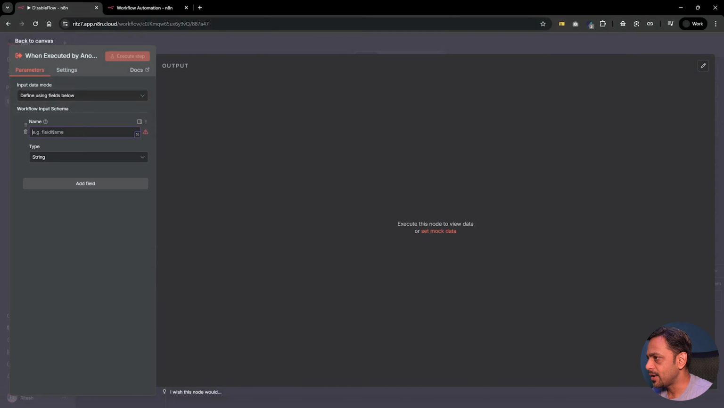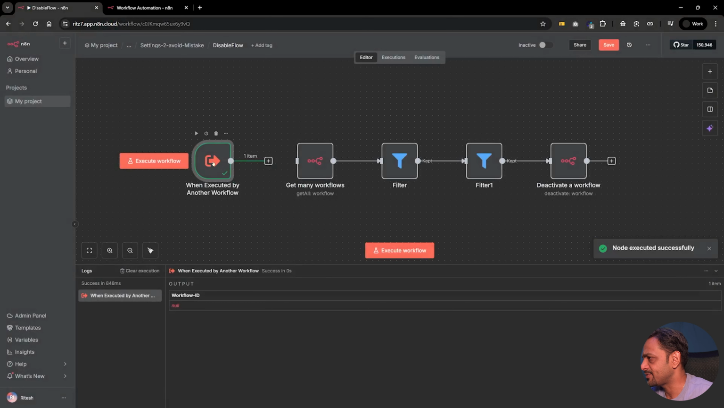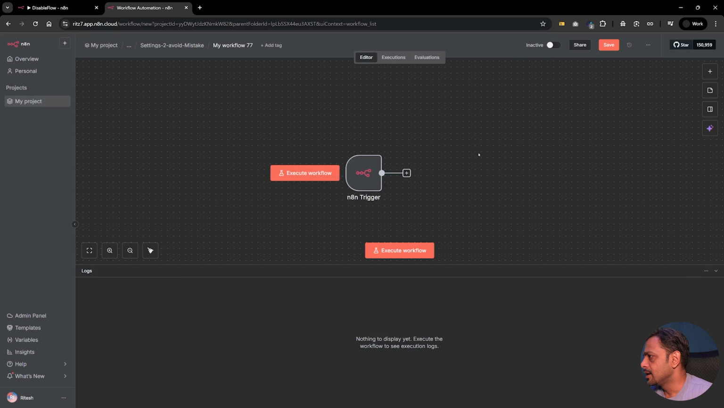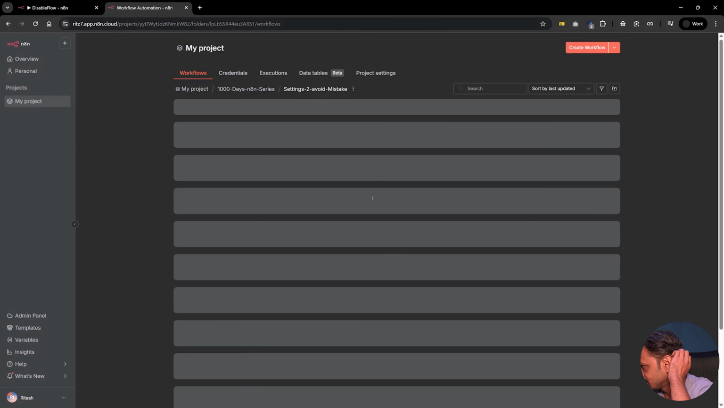So here we are going to add one field called workflow ID, and that's a string. Okay, we'll execute step and now we're going to get null. That's fine. We don't need this, so leave it out.